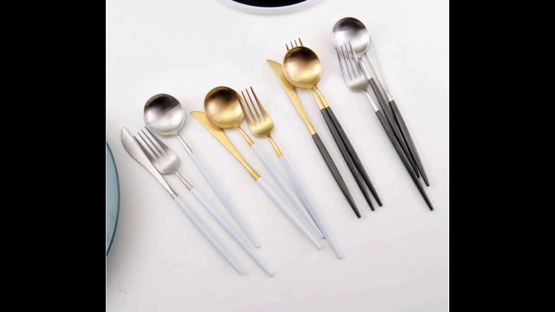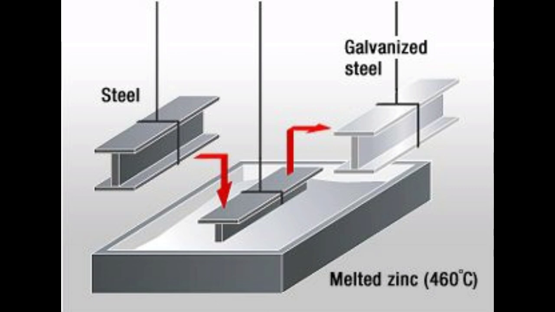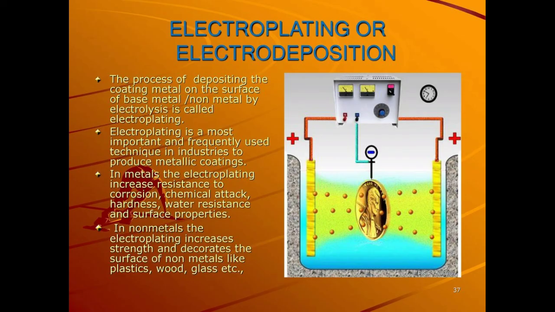The next one is surface coating. It involves application of a protective coating over the metal. It is of the following types. The first type is galvanization. It is the process of coating zinc on iron sheets by using electric current. The next one is electroplating. It is a method of coating one metal over another metal by passing electric current.